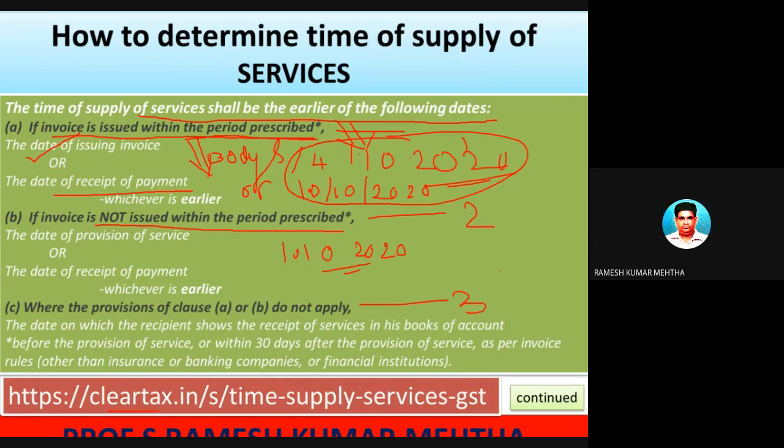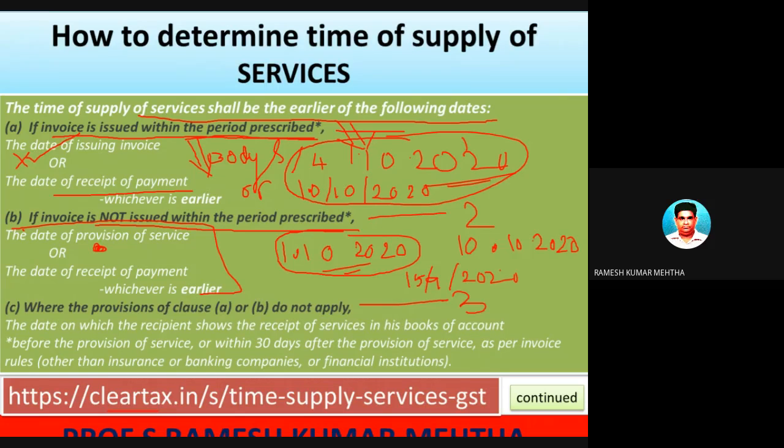In this case, he has defaulted or violated this rule, and assuming that the invoice was raised on 10/10/2020 in place of 1/10/2020, you have to go not for this rule, but for this one. So what is that? The date of provision of service. For example, in this case, 15/9/2020.